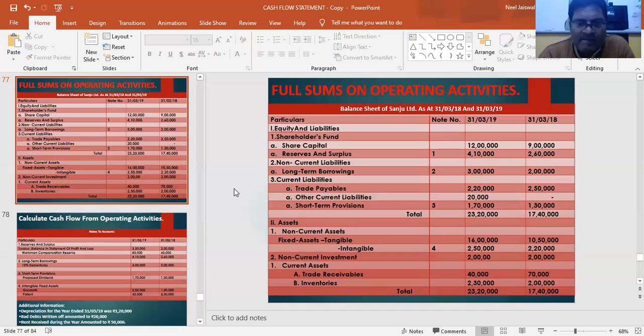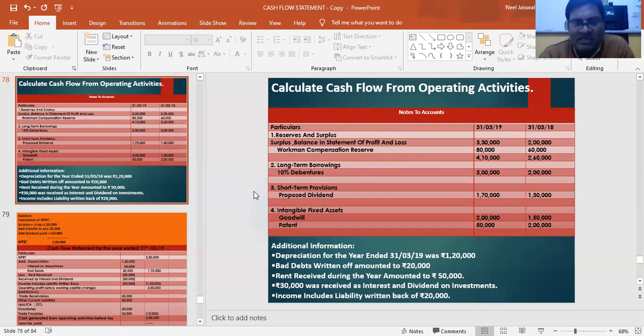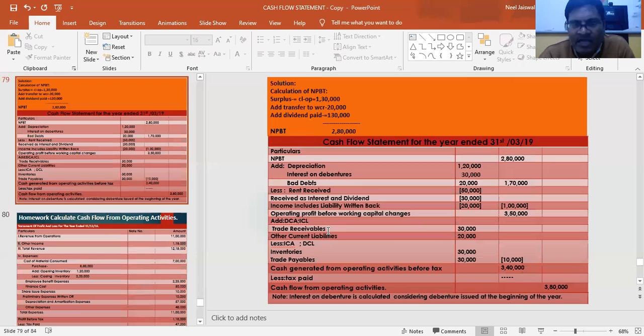So trade receivables have reduced, so it will be an inflow of cash, so it will be added. Trade receivables added 30,000. Other current liabilities have increased by 20,000, so added. Inventories have increased. Whenever an asset increases, you are buying them, money is going out, so it is subtracted. And trade payables is also decreasing, so it is to be subtracted. So 50,000 added, 60,000 subtracted, so ultimately 10,000 subtracted.